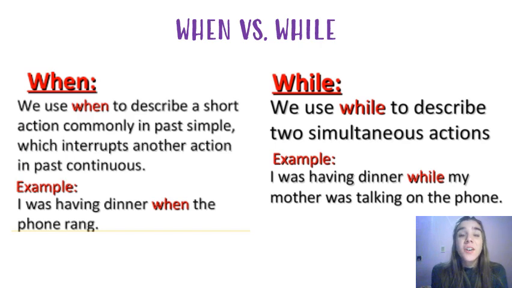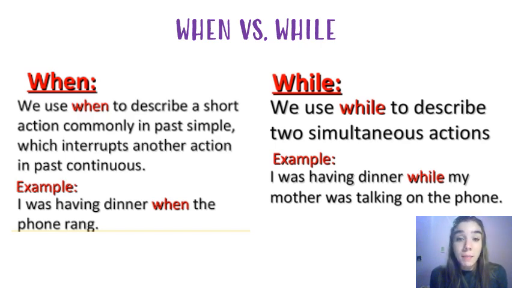Okay, students, in order to finish, let's see the differences between when and while. When versus while. When. We use when to describe a short action, commonly in the past simple, which interrupts another action in the past continuous. Remember, a long action, an action in progress in the past, interrupted by a short action, an action in the simple past.